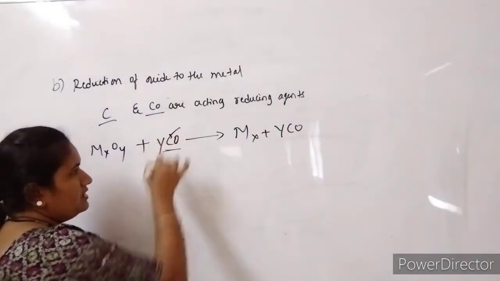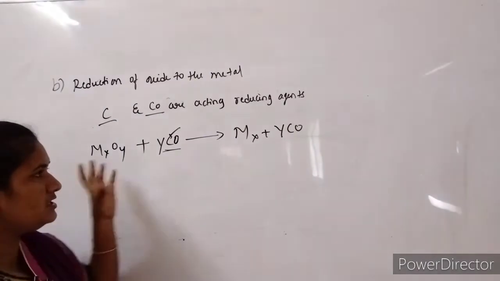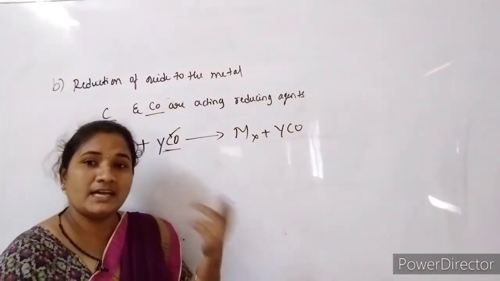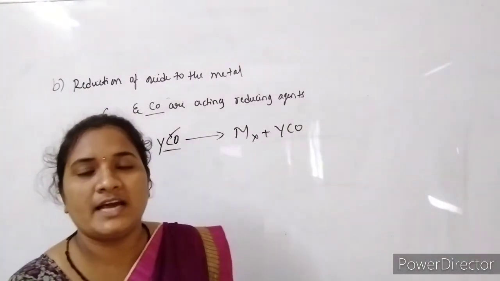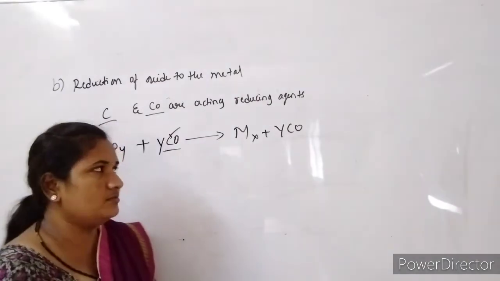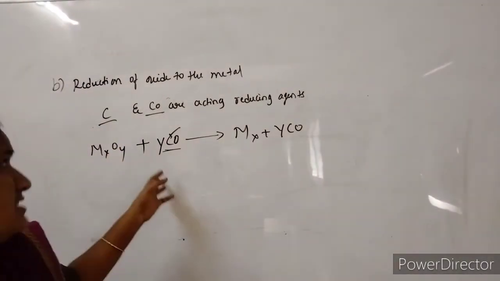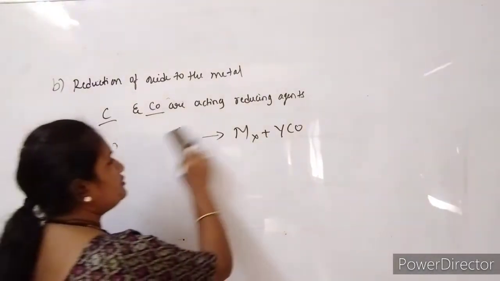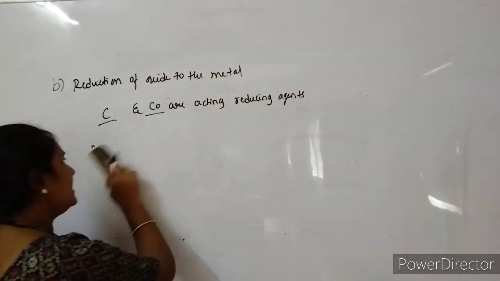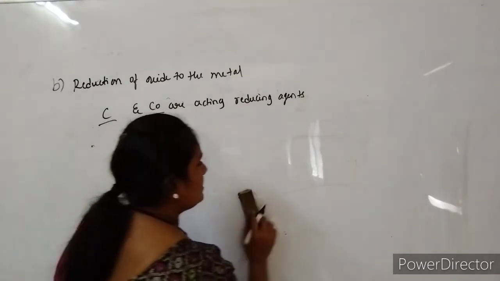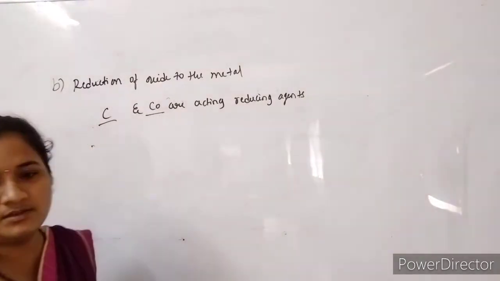Why can't we write carbon monoxide? These questions can be solved by thermodynamic properties. In this reduction process we choose the suitable reducing agent by considering the thermodynamic properties.